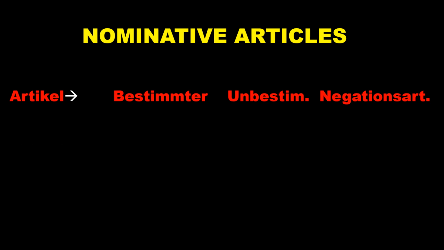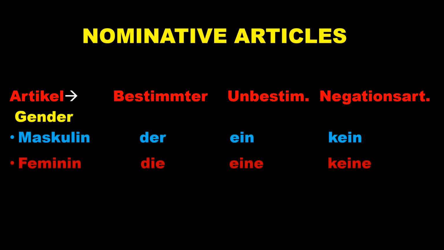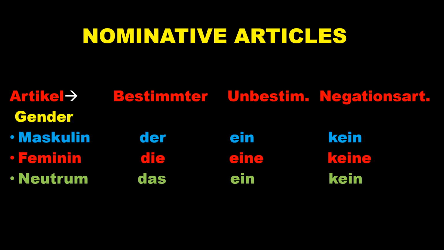Nominative articles. Now it's very important. Let's see this table. Here, bestimmter Artikel, unbestimmter Artikel, Negationsartikel. In English we call it definite article, indefinite articles and negative articles. So masculine, der, unbestimmter ein, Negations kein.